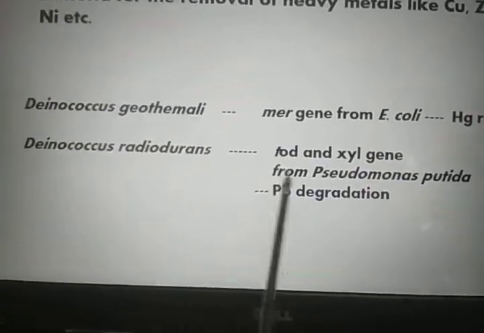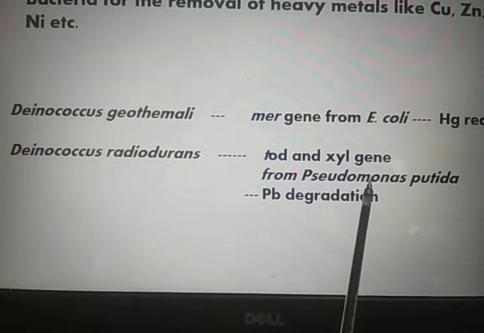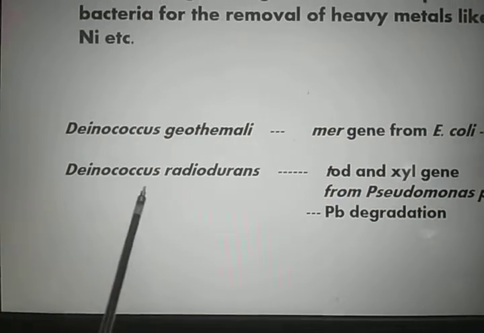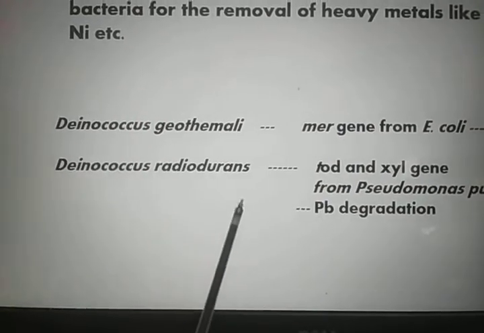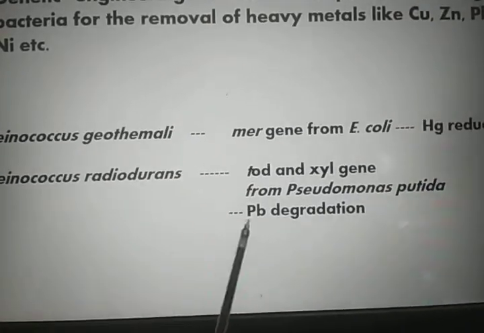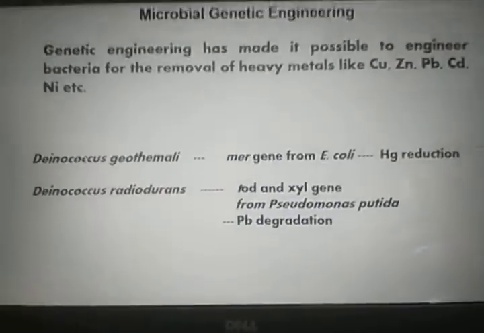Similarly, the Tod and Xyl genes were transferred from Pseudomonas putida into Deinococcus radiodurans, which acquired the capability of lead degradation.